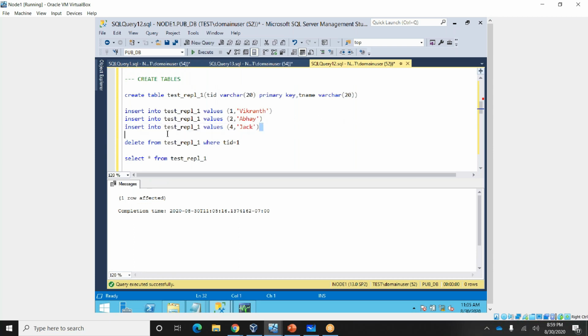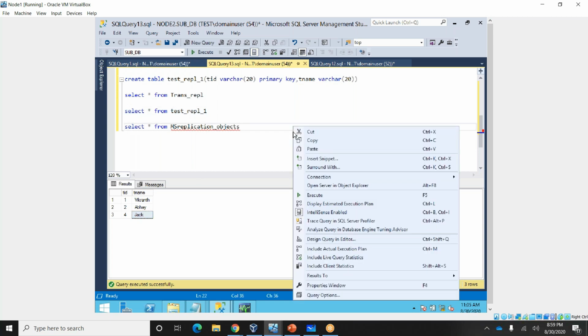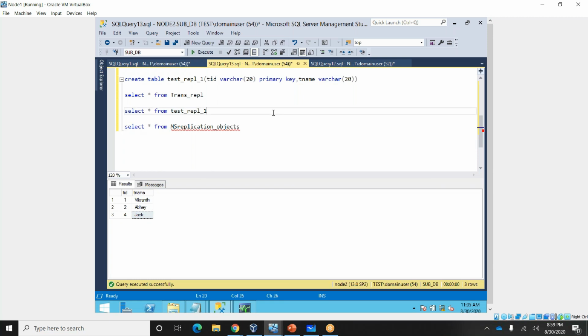You can see I'm inserting a record at the publisher, and let me do it here. You're able to see 4, Jack. So whether delete can replicate or not is based on our requirement. Okay, so this is the way you can do it.